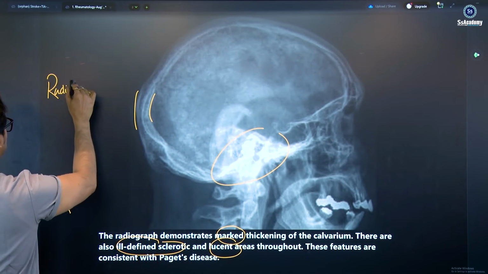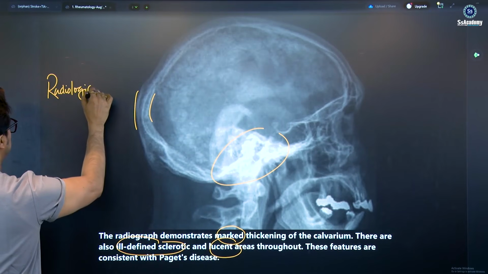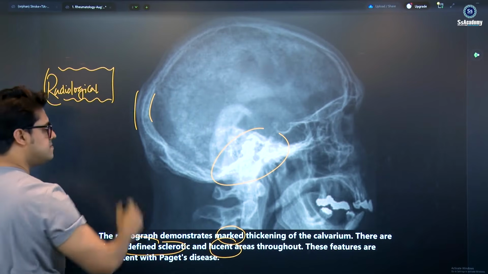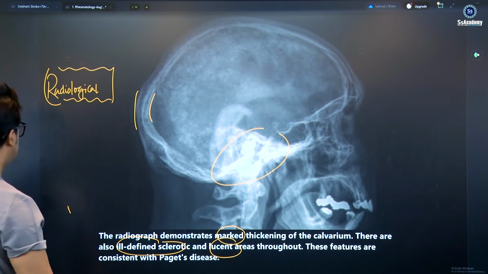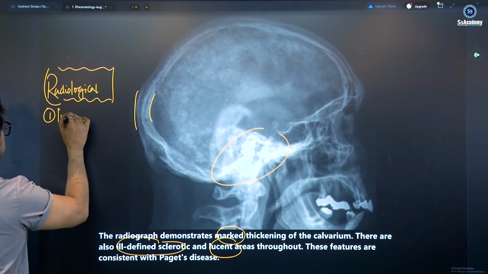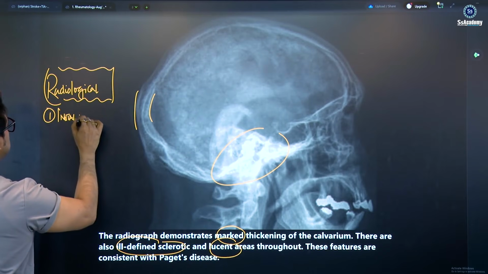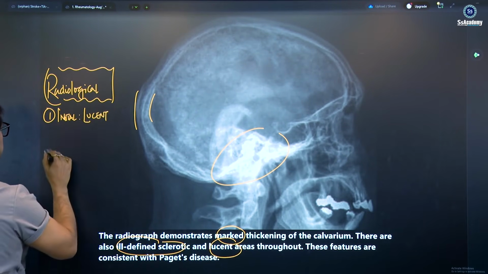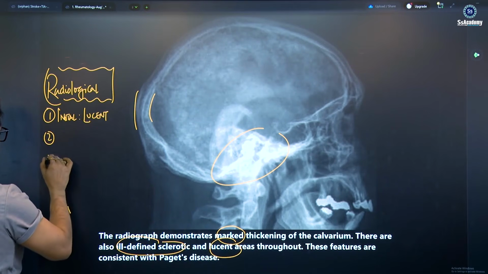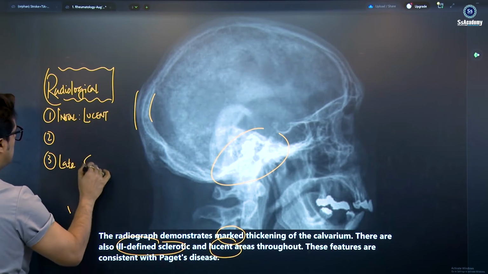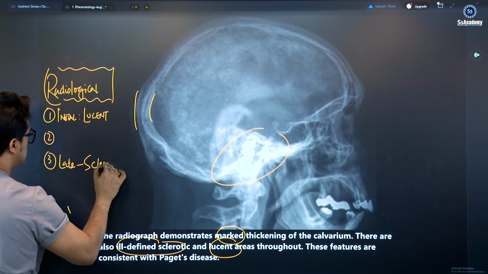So write it in the box, the radiological box of Paget's disease. Yes, my dear doctor. If the patient comes at the initial point, you'll get the lucent areas. If the patient comes late, you'll get the sclerotic lesion.